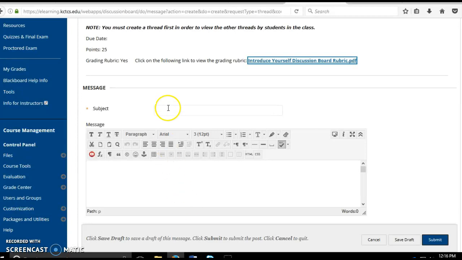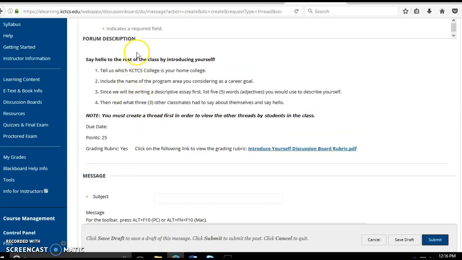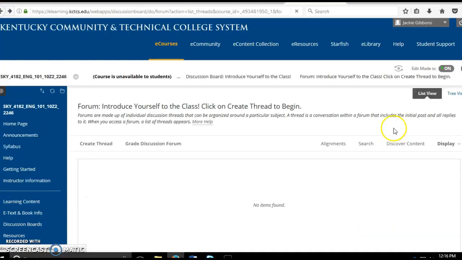So here you will put a title in, and then you will answer the questions above. Now, I don't really mind if you number these the way that you see them here. It's actually more helpful to do that in terms of grading. And just make sure that you follow all the directions. So let's go back to the page we were on, which was in the week 1 folder.